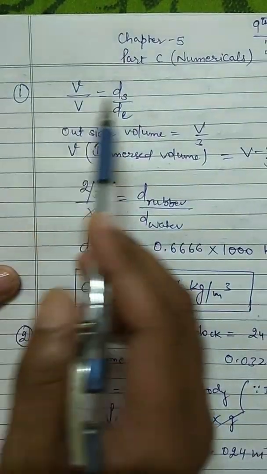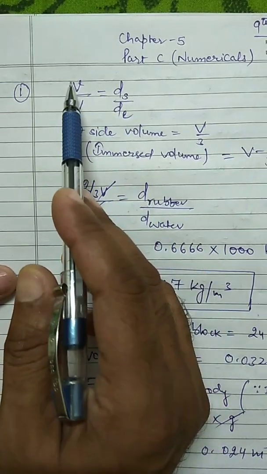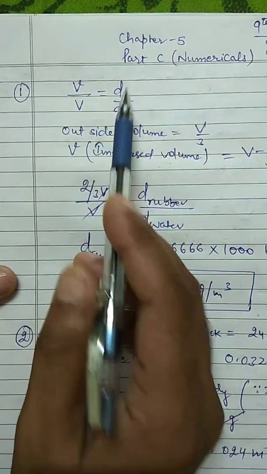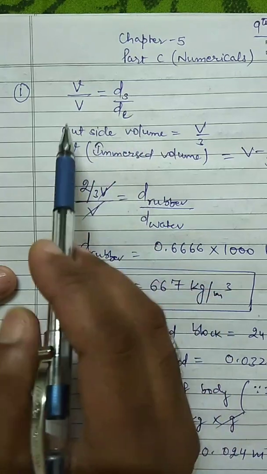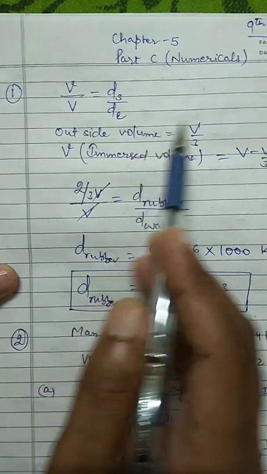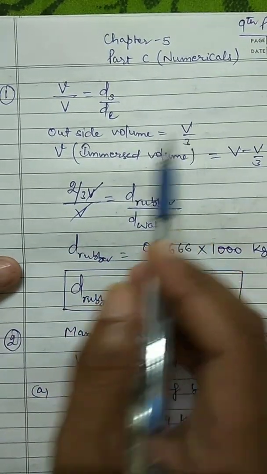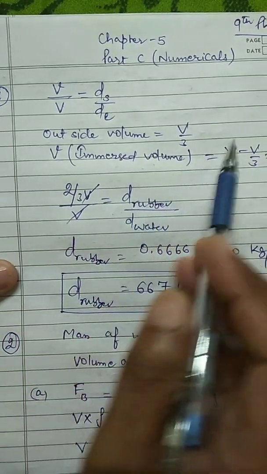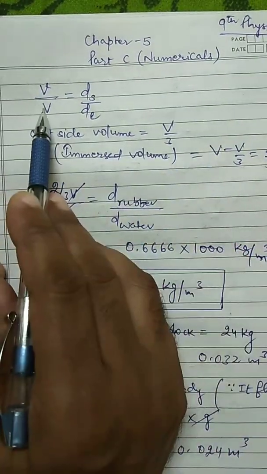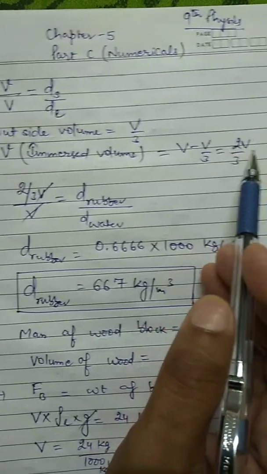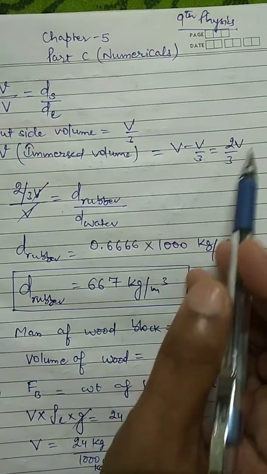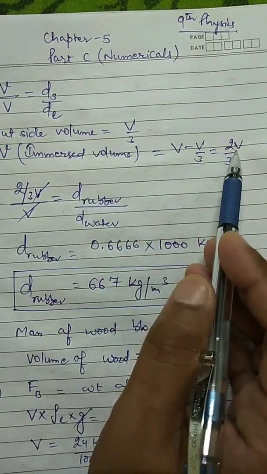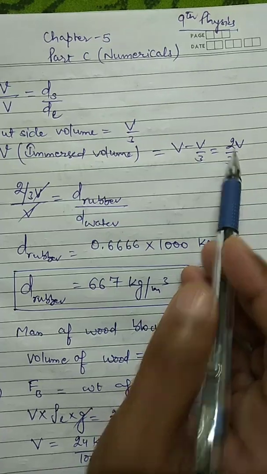In the first numerical, there's one formula: small v upon capital V is equal to density of solid upon density of liquid. The outside volume is given, that is 1/3 of V, and the immersed volume small v will be equal to the total volume minus V by 3, that is 2V upon 3. So 2/3 of V will remain immersed inside the water.